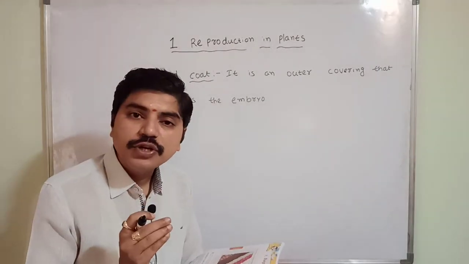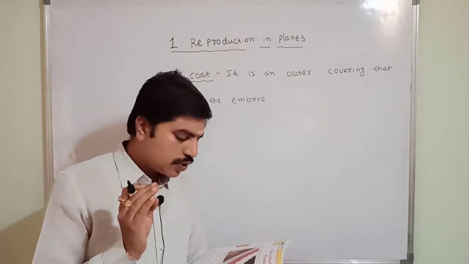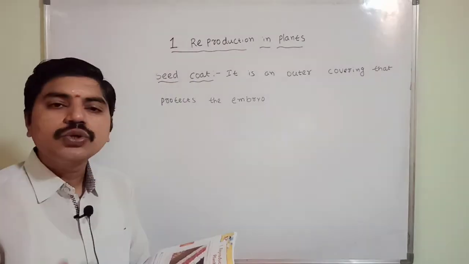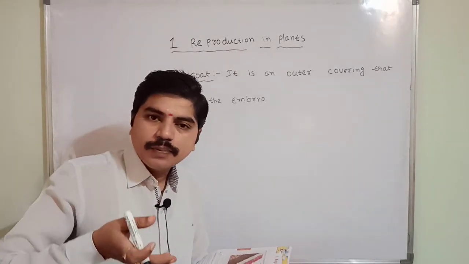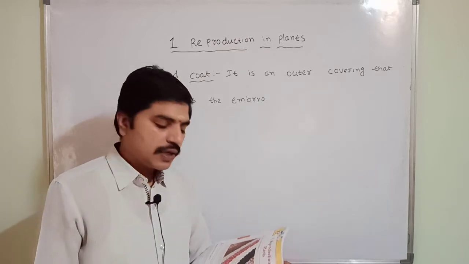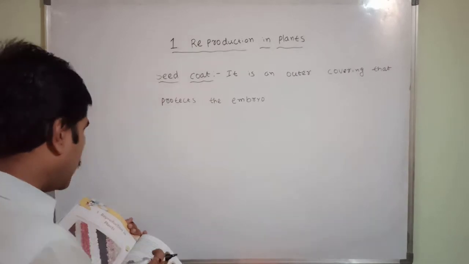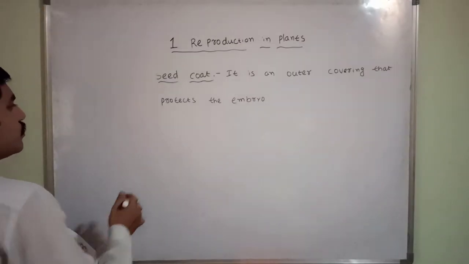So what is the embryo? Embryo is nothing but storing the food for the baby plant to grow. The baby plant that has to grow is ready to store the food, correct or not? I am going to write the definition of the embryo and cotyledon also.